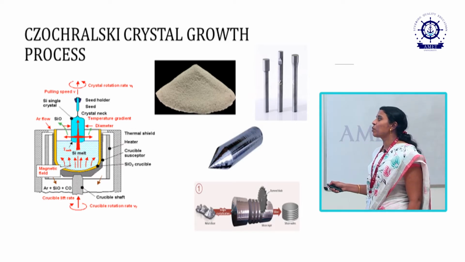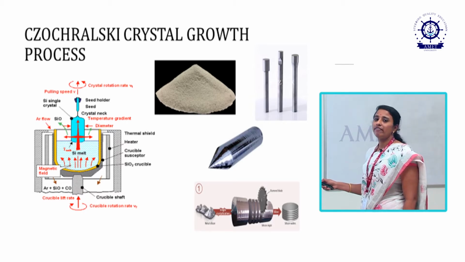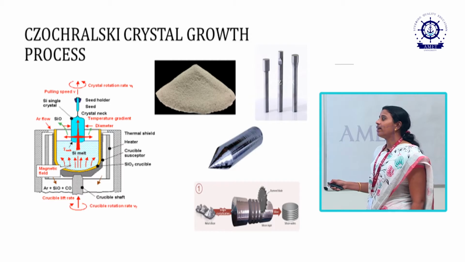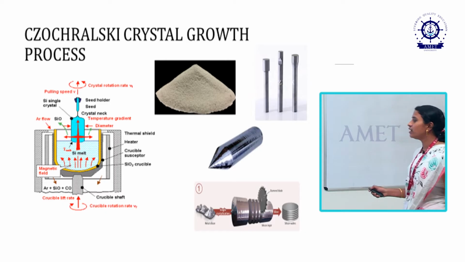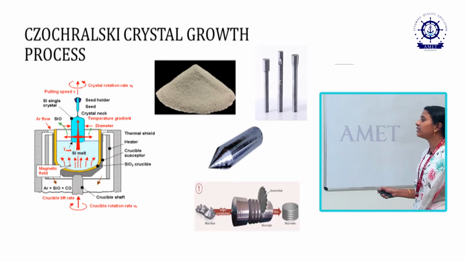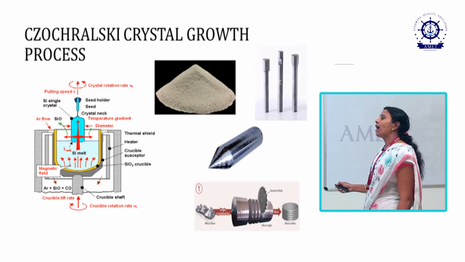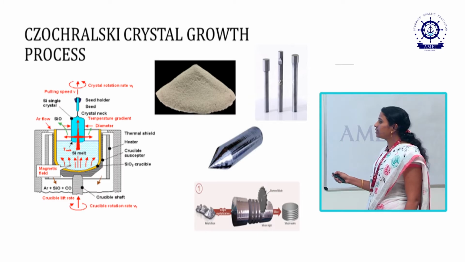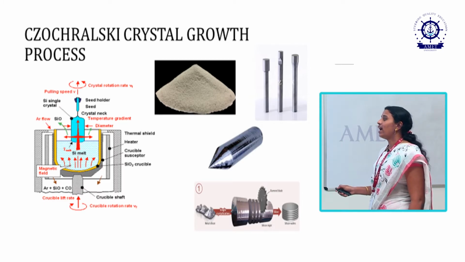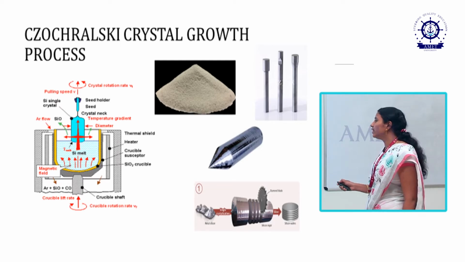After some time, the next step is to rotate in the rotating chamber. After rotating in clockwise or anti-clockwise directions, finally we get the silicon ingot. So, this is called a silicon ingot. From the large amount of silicon melt we get the silicon ingot. Once the seed crystal is dipped inside, after some time it is taken out, and the final product is the silicon ingot.